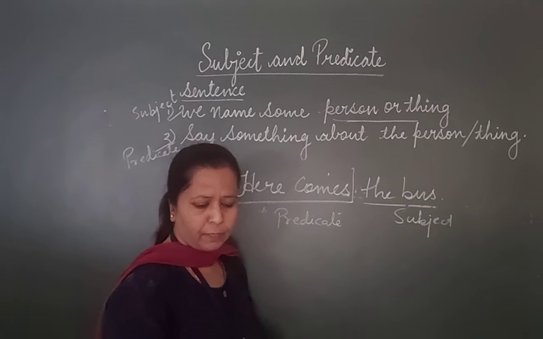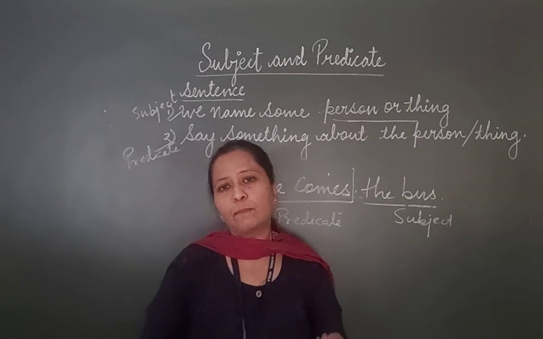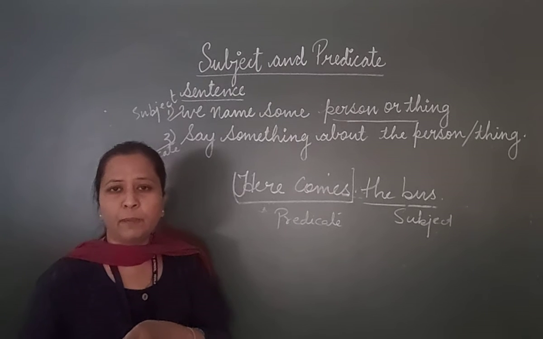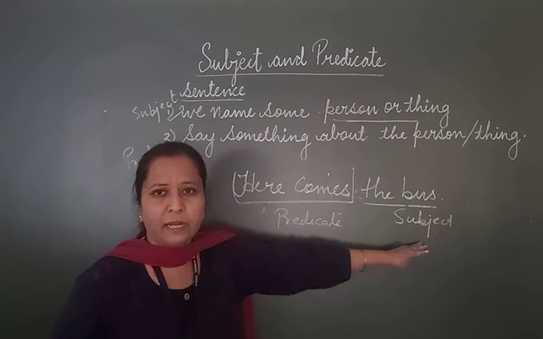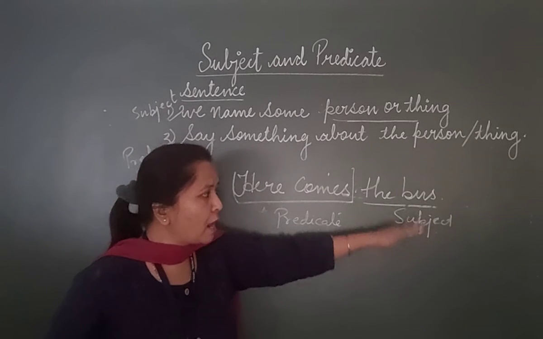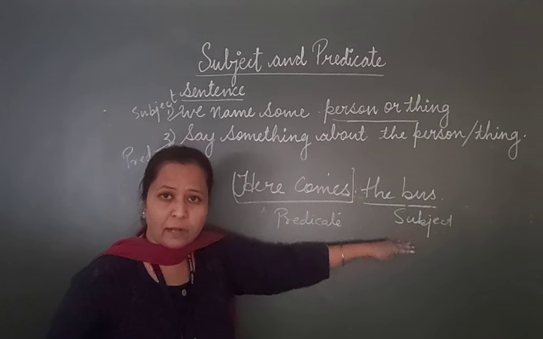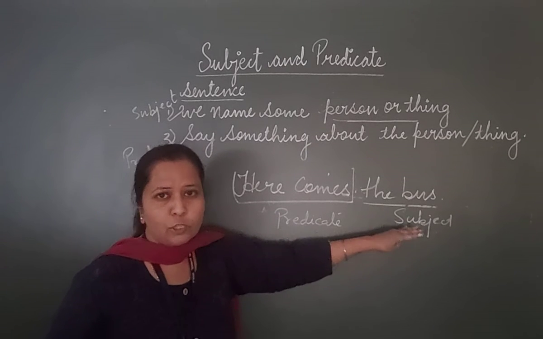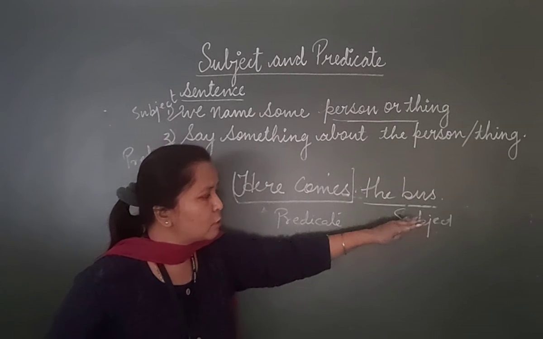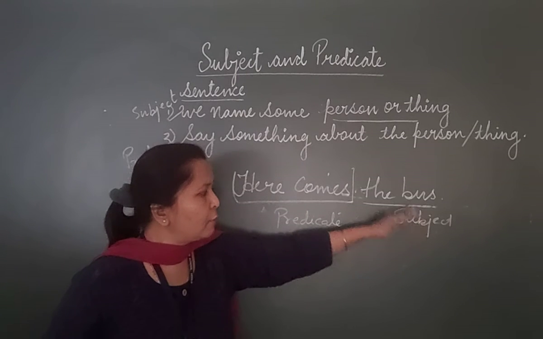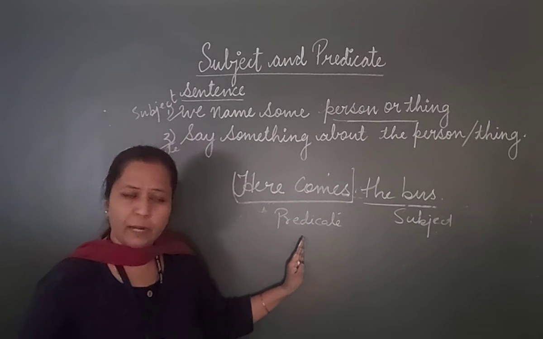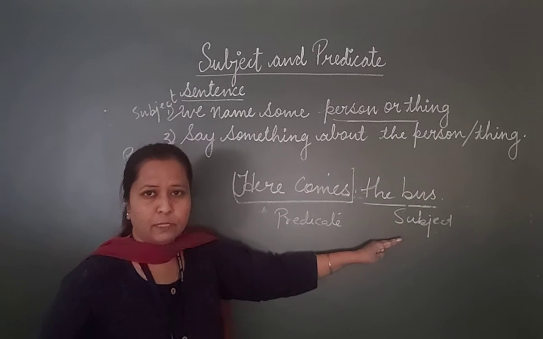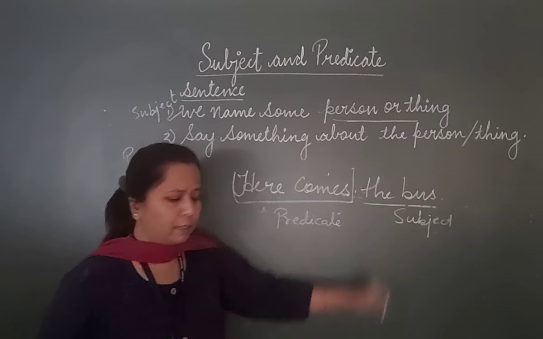So in some sentences the subject may come in the beginning or the subject may come at the end. You should understand and find out first of all what is the subject here and which is the predicate. Once you come to know what the subject is, immediately we come to know what the predicate is, what is said about the subject, that is, the person or thing.